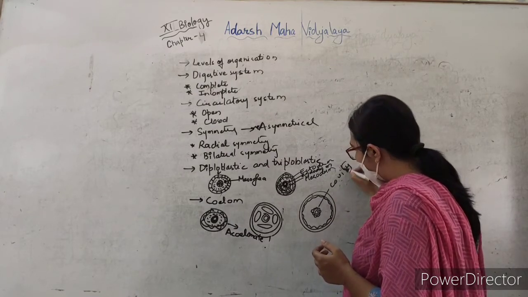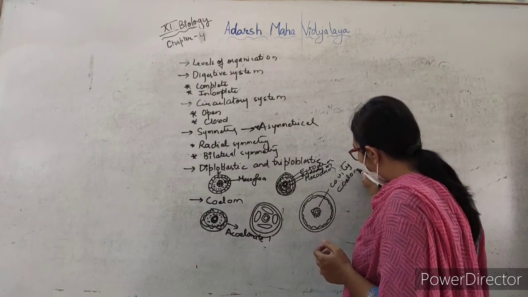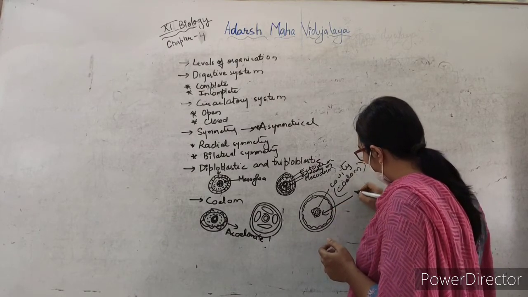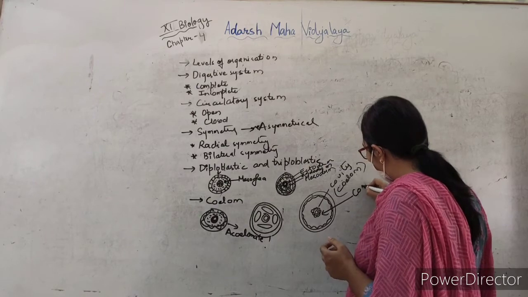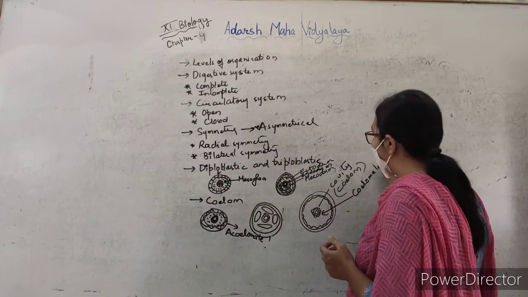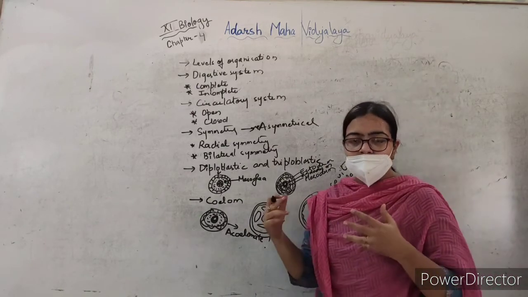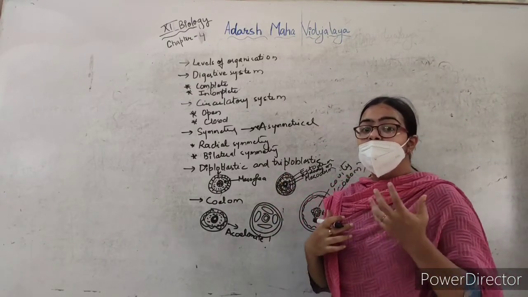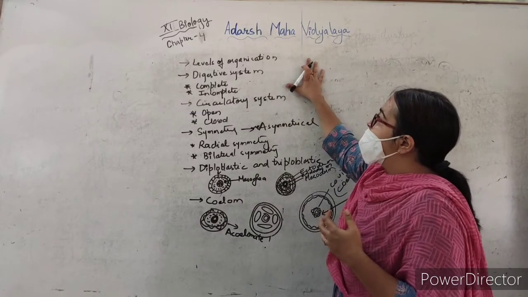This will be the coelom. So these animals are called coelomate animals.